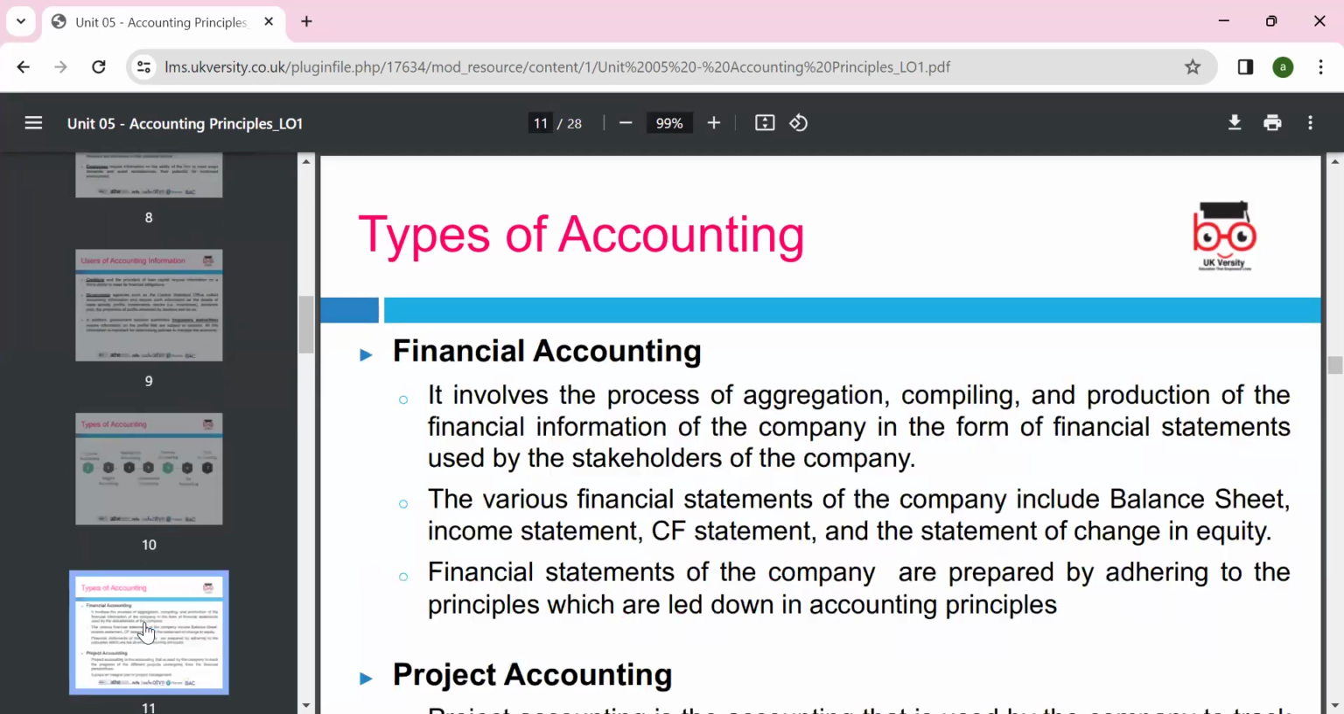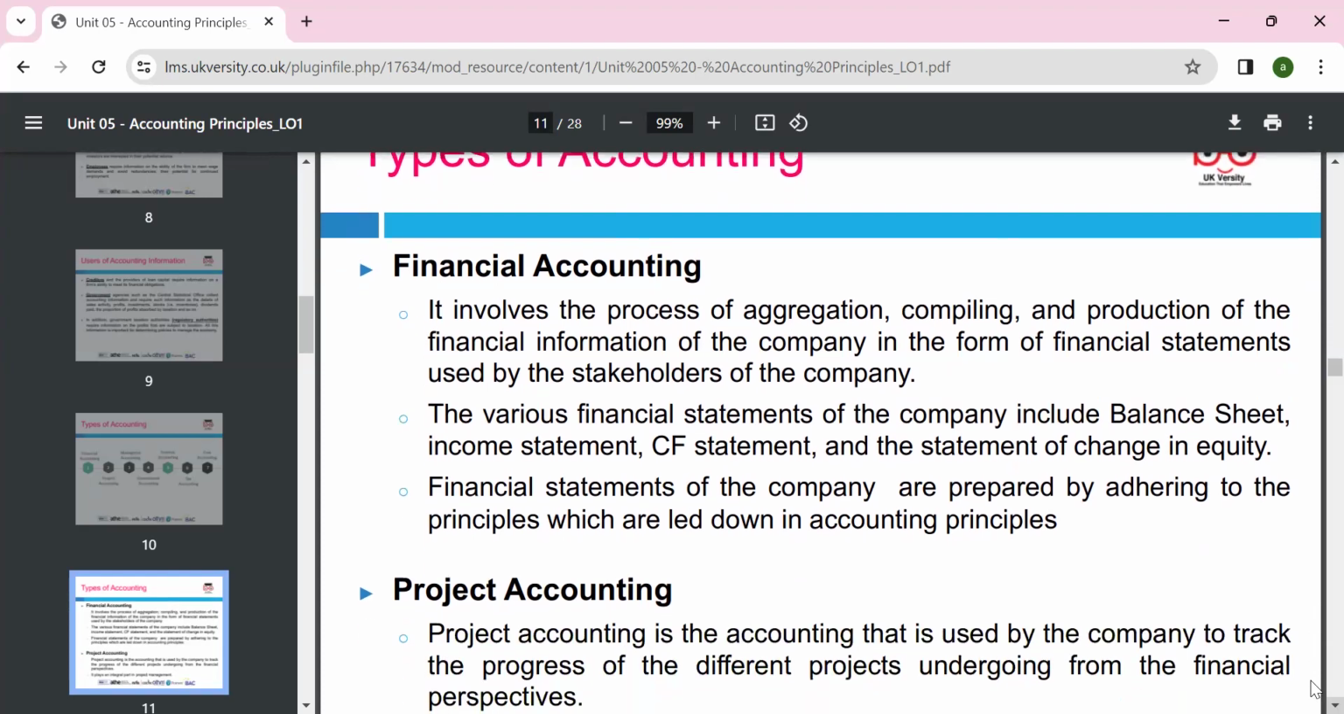Okay, so the type of accounting, financial accounting, as we mentioned, involves the process of compiling and producing financial information in the shape of financial statements, and the stakeholders, meaning anyone who has any interest in the company, use these statements. The first statement is the profit and loss, or what we call the income statement. The second statement is the balance sheet, which shows assets, liabilities, and capital.